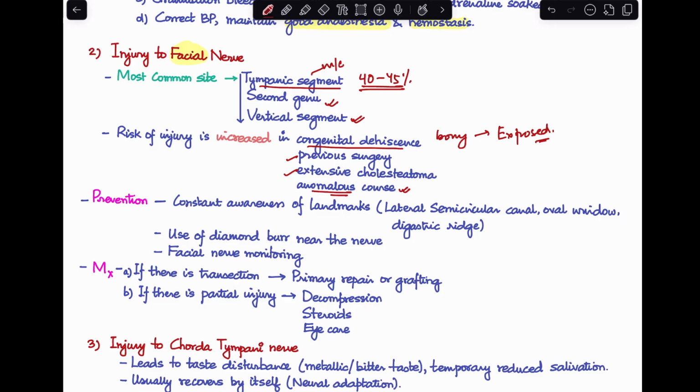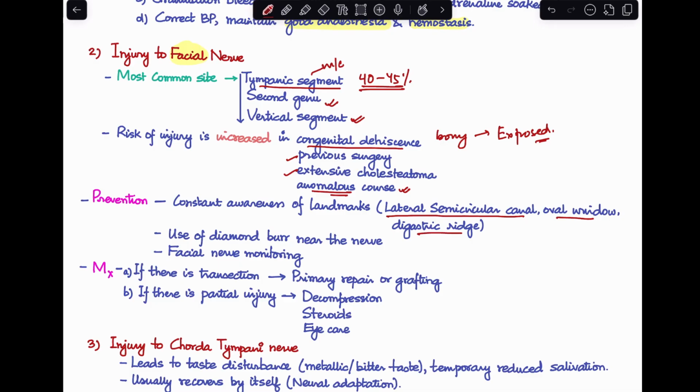Now, say that the facial nerve, how do we prevent this injury to the facial nerve? First of all, we need to have very good knowledge about the anatomy and the different landmarks around it. So, while we are drilling, we have to be constantly aware of the structures around. And more important structures over here would be to look out for the lateral semicircular canal, the oval window, digastric ridge. So, any landmark that will help you in identifying facial nerve. So, I have a separate video on the landmarks of facial nerve in case of a mastoid surgery. You should definitely check it out.